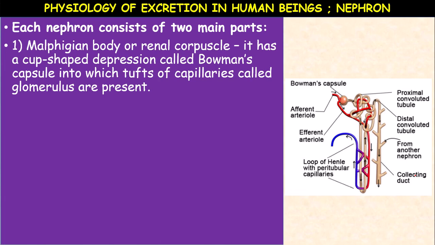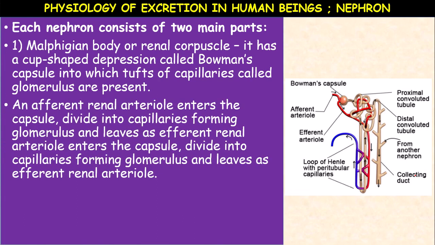The Malpighian body or renal capsule has a cup-shaped depression called Bowman's capsule, into which tufts of capillaries, meaning a group of minute, microscopic blood vessels, are present. These microscopic blood vessels in the Bowman's capsule are called glomerulus. So how is this glomerulus formed? From an afferent renal arteriole. Afferent means incoming.